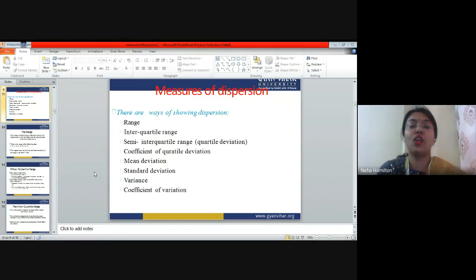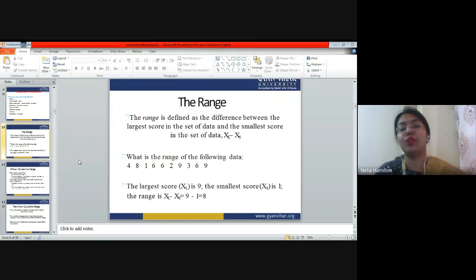Okay. So the first that we are going to cover is called range. Okay. So you can write it down in your copies. Write down the heading measure of dispersion, right? And in measure of dispersion, you have to write down the first parameter, which is called range.